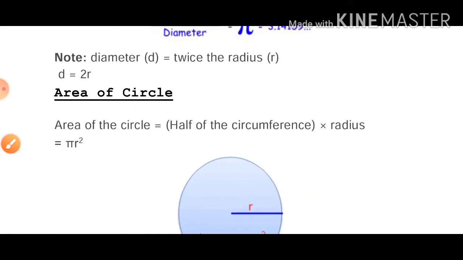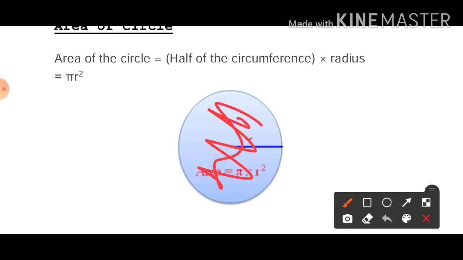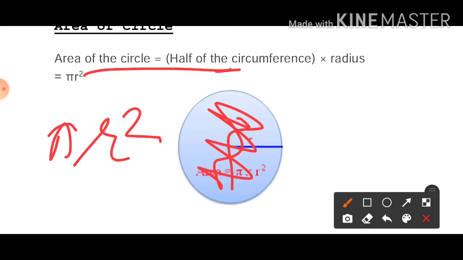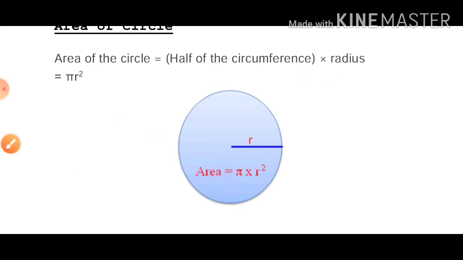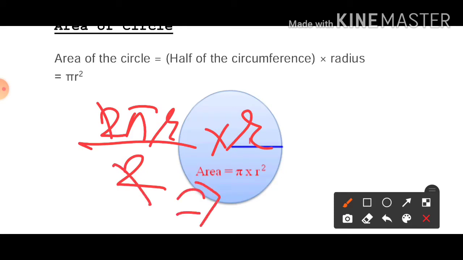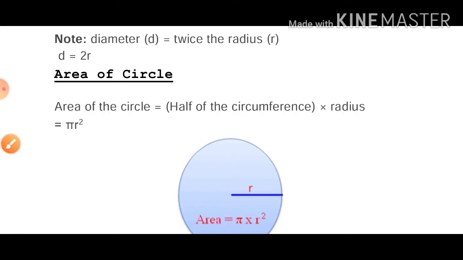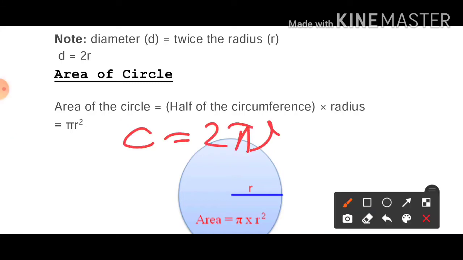The next topic we'll read in this chapter is area of circle. So what do you mean by area of circle? Area of circle means this complete part. So the formula for area of circle is pi r square, or we can write half of circumference into radius. Half of circumference means circumference is 2 pi r, its half is pi r, and into r, so it can be written as pi r square. So we'll use two formulas for circle. Circumference is 2 pi r and area of circle is pi r square.